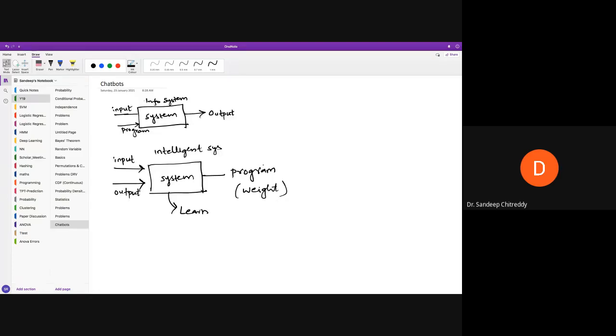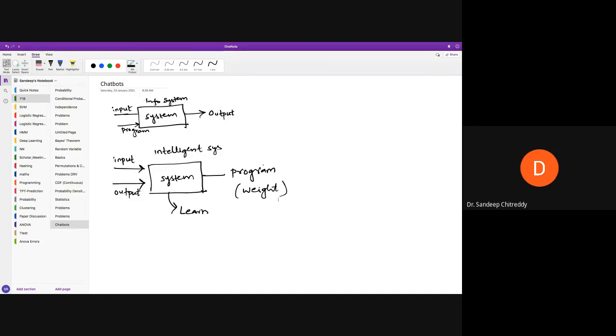So I'll go deeper into it when we come to CIVO4, when I discuss artificial neural networks, and partly in CIVO3. But now what I will discuss is specific to chatbots: what is an input, what is an output, and how we are trying to learn this, okay?